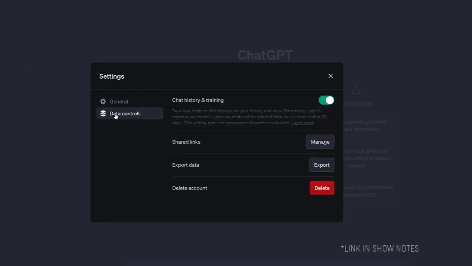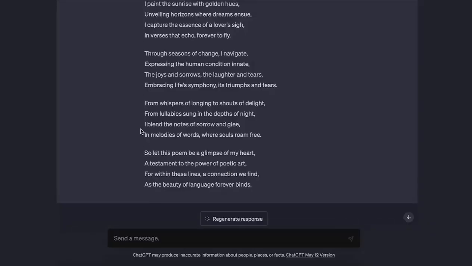The version we're using, we've turned off chat history, which removes some features, but makes the chat more private. OpenAI has promised not to use that to train its models in the future, but I could turn that on and I get access to more features as a result. So that's a privacy balancing act that you'll have to do.